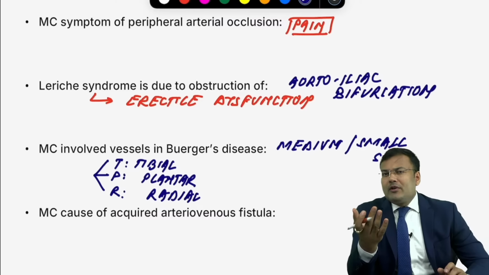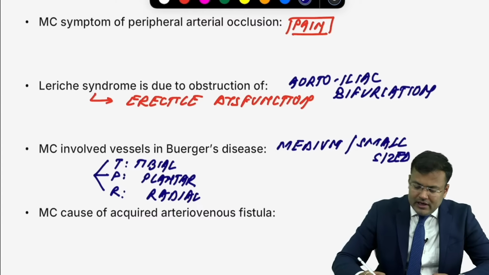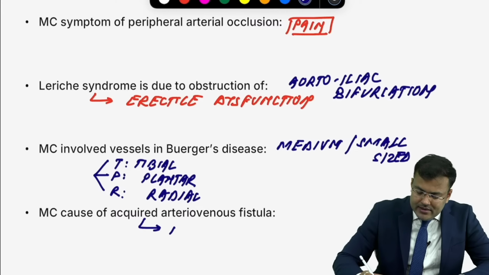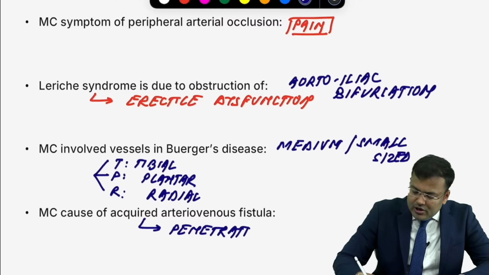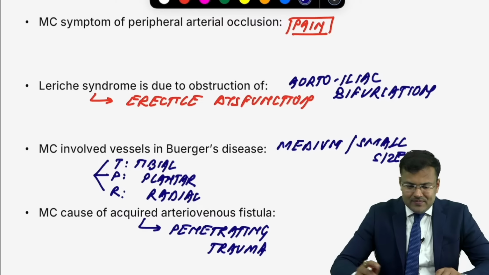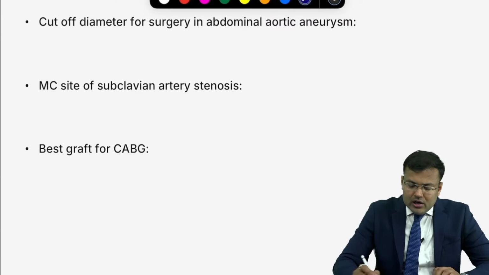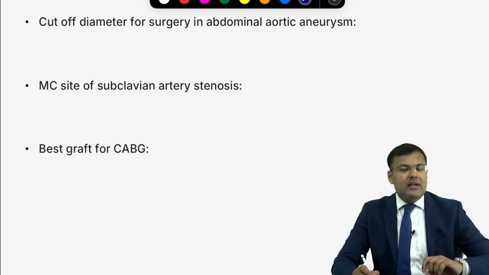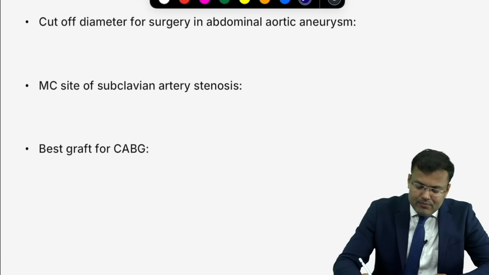Next, most common cause of acquired AV fistula. It is not hemodialysis, it is penetrating trauma. Okay, so acquired AV fistula, it is because of penetrating trauma. Clear? Next, cutoff diameter for surgery in abdominal aortic aneurysm, it is 5.5 centimeter. So size should be more than or equal to 5.5 centimeter.